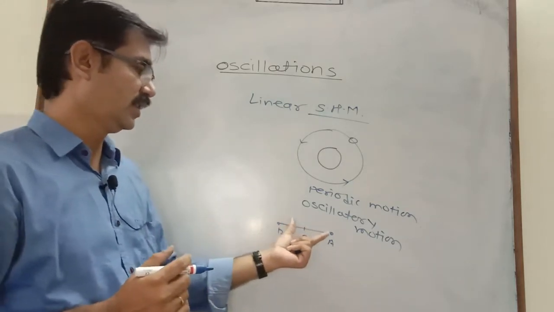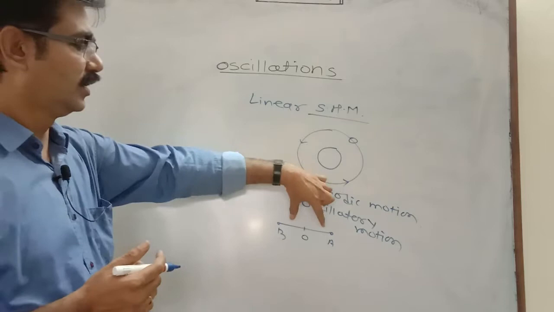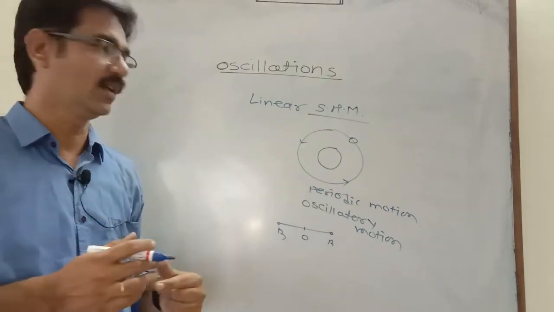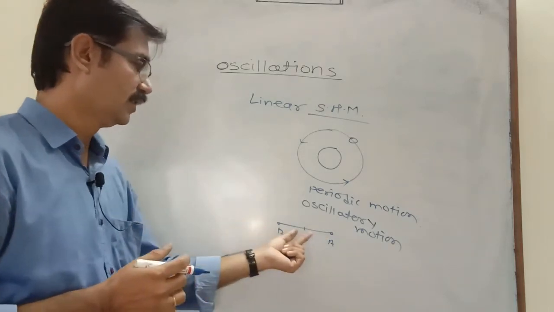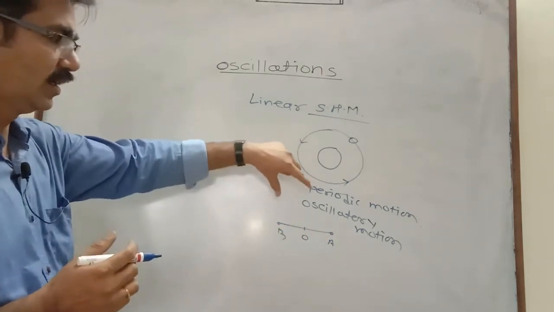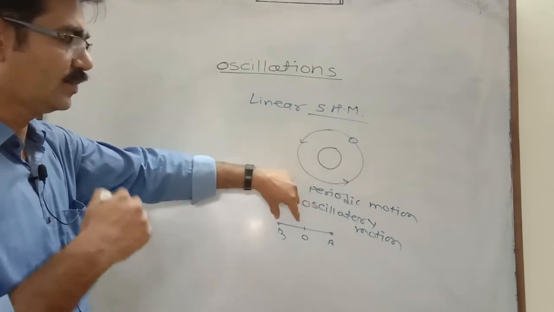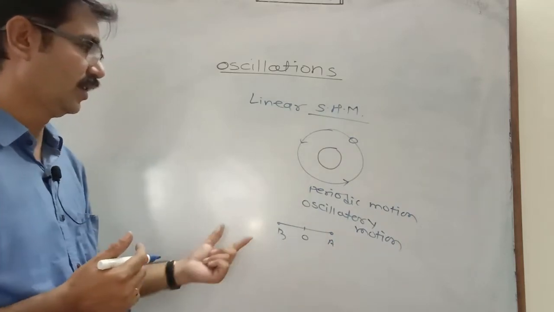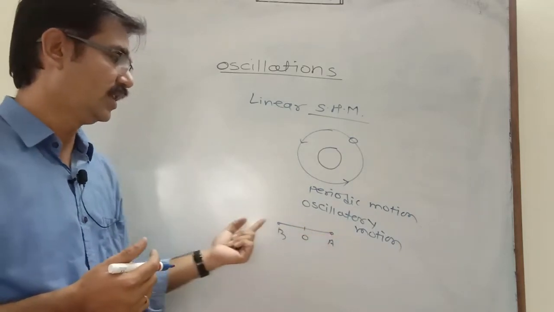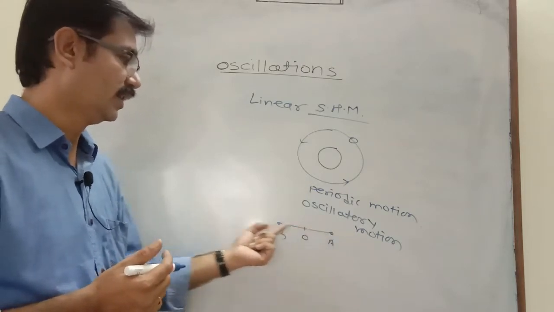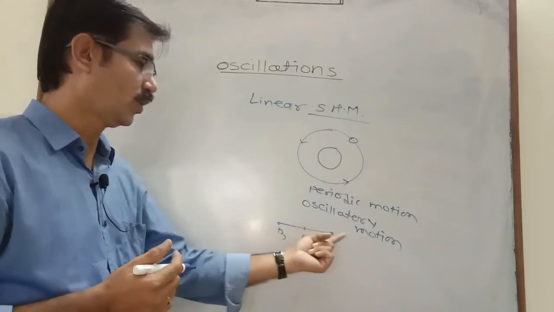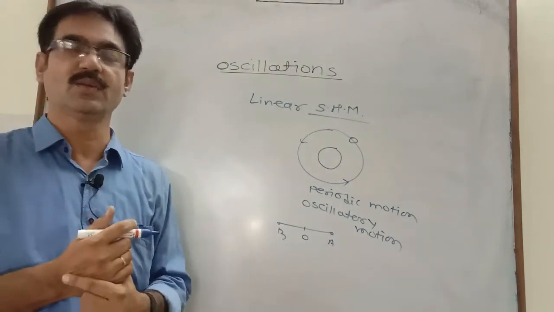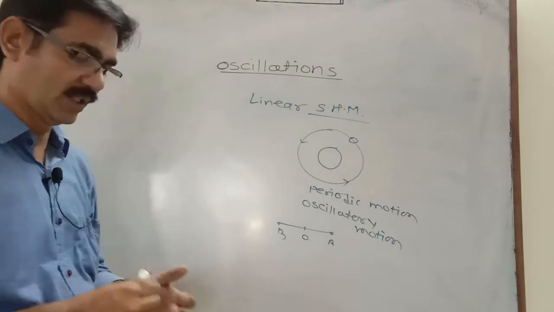Simple means it is the simple form of the motion, because when the body performs linear SHM, all the particles perform to and fro motion about the mean position. Harmonic means it is periodic, it repeats again and again after equal intervals of time. Therefore, it is also periodic motion. It is a periodic motion along the same line of the particle which is performing to and fro motion along the same line.